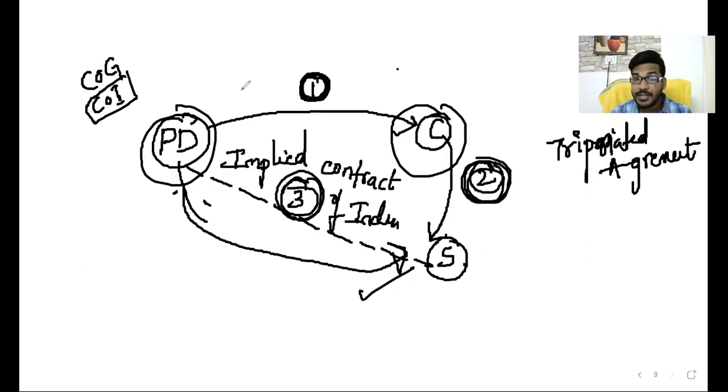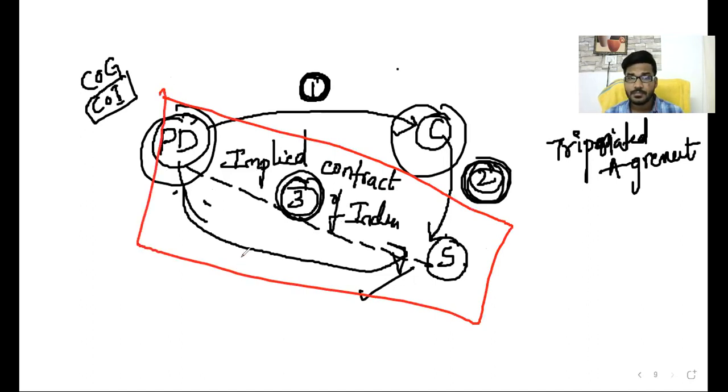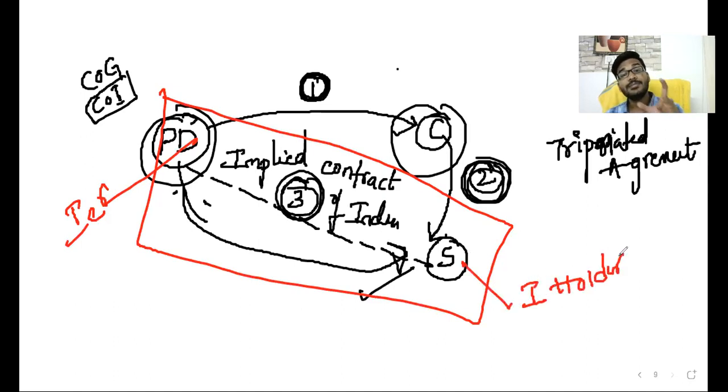This is the contract of indemnity between these two people. He is the indemnifier. He is the indemnity holder. Like that, in case of contract of guarantee, there is a contract of indemnity between principal debtor and surety also. So after obtaining the indemnity bond from principal debtor, then only surety makes a promise to the creditor. The creditor should give a loan to principal debtor. If principal debtor fails, then I will pay.